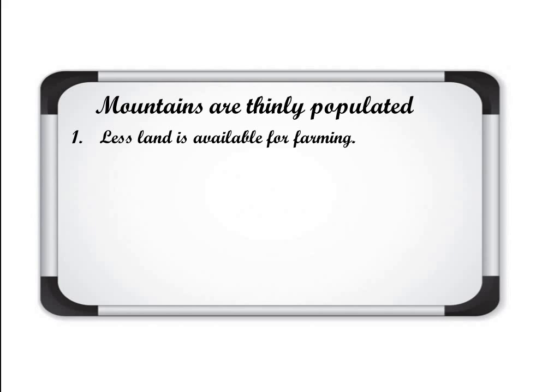If farming is less, work is less, and definitely the number of people will be less. Number two, harsh climate on the mountains. You know that on the mountains the temperature remains very cold. So due to the harsh climate, the population is also less.